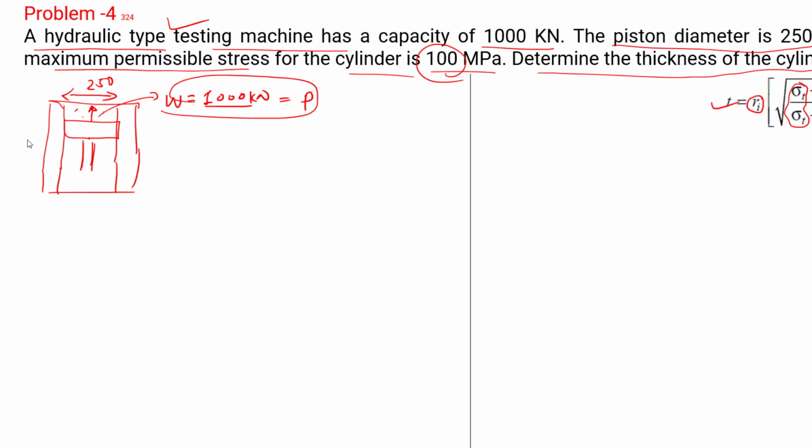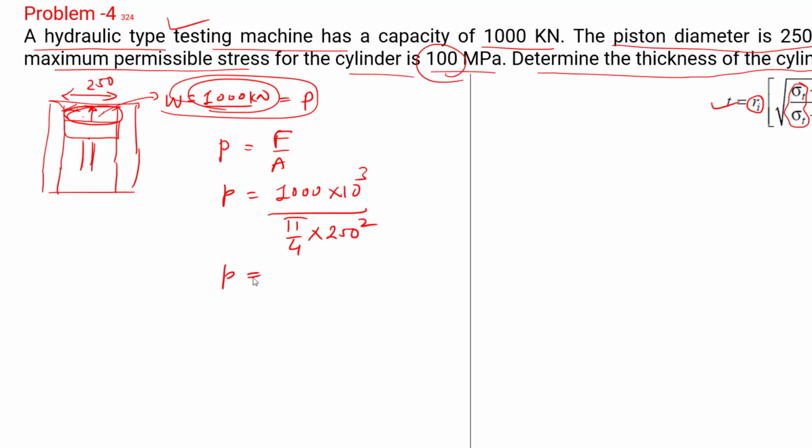The pressure is not given, but we can find it because internal diameter is given, right? So pressure P is force upon area. Force is the capacity, 1000 kilonewton. So 1000 into 10 raised to 3 divided by the area on which it is acting. This is the circular area of piston, so it is pi by 4 d square. Diameter is 250 and square of it. If you find the answer of this, it is going to be 20.4 Newton per millimeter square, right?